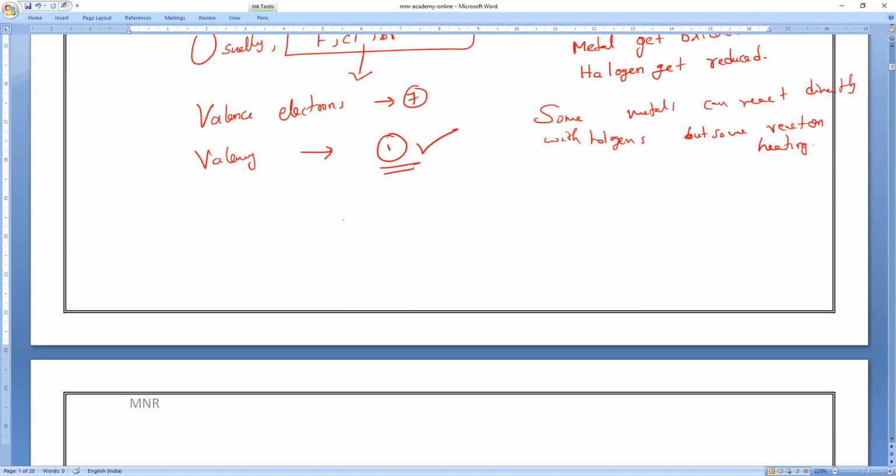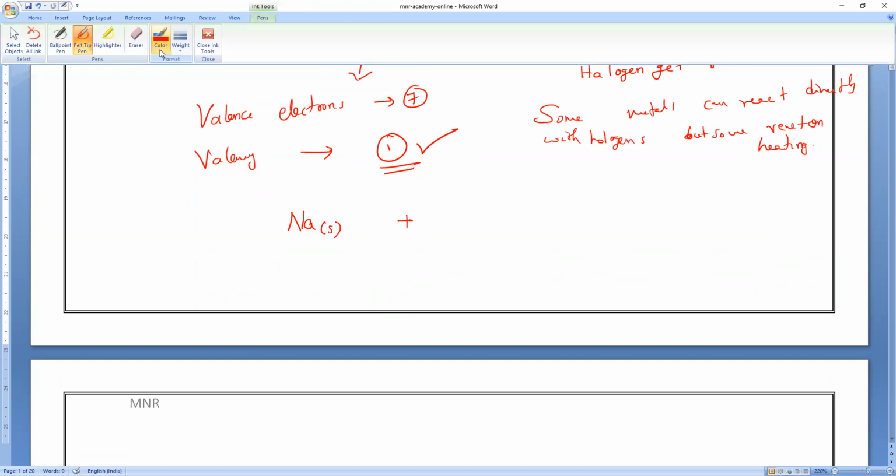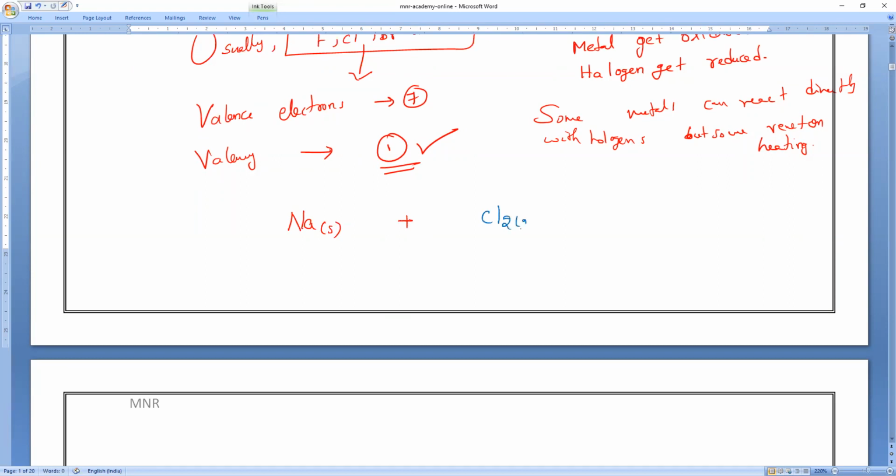Next, we will write examples of metals reacting with halogens. That's very simple. First metal, sodium. Sodium reacts with chlorine gas. What is the physical state of sodium? Solid. Am I right or wrong? You have to speak. What is the expected product? Sodium reacting with chlorine, we get sodium chloride.